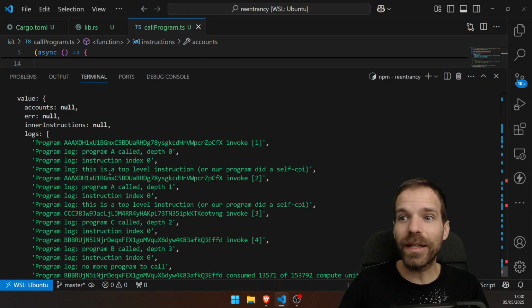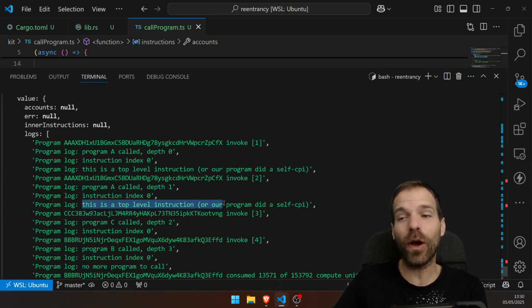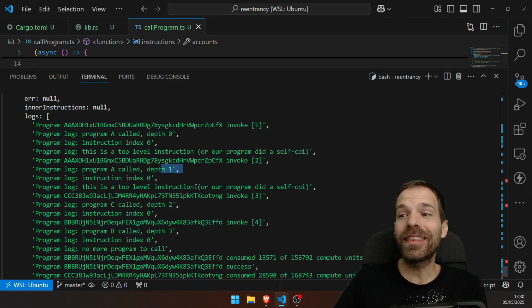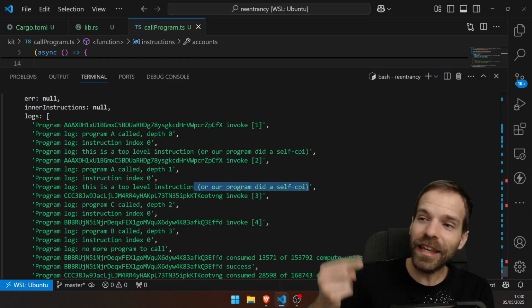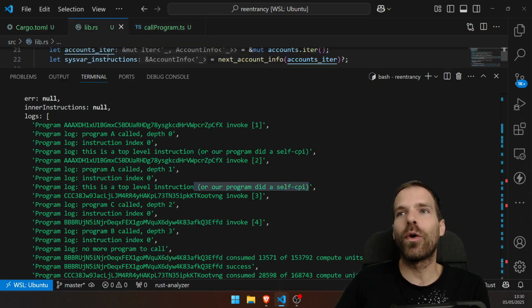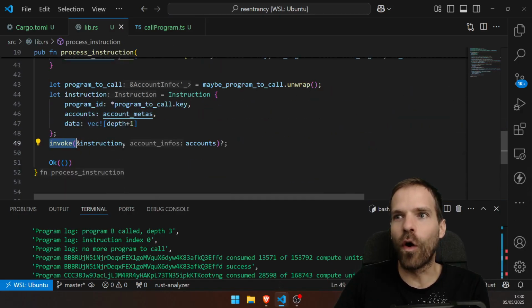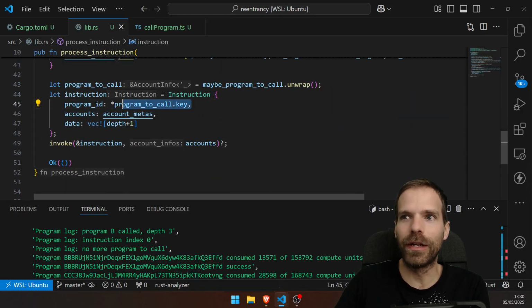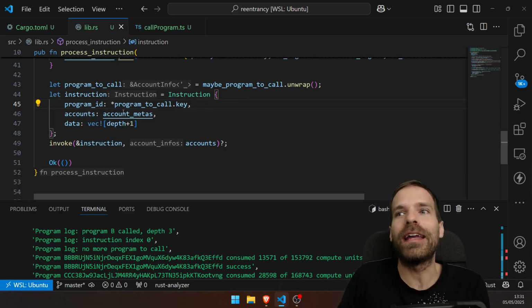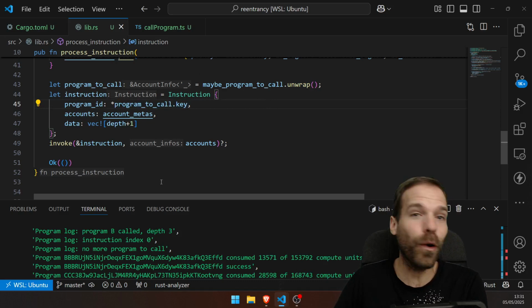That just works. But in the second one, program A still thinks that it could be a top level instruction, even though it's not. But this is because there was a self CPI. And the thing is, if you CPI into your own program, you should be aware of it, because you literally invoke it with the program ID that you put in here. And if that's your own program, come on. Then you either have a bug in your program if you don't want that, or you explicitly want that. In this case, I explicitly want to do this self CPI, and the self CPI works just fine.